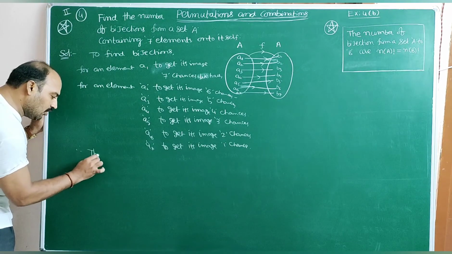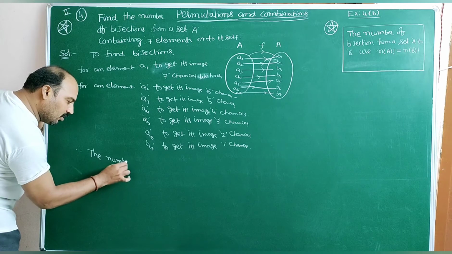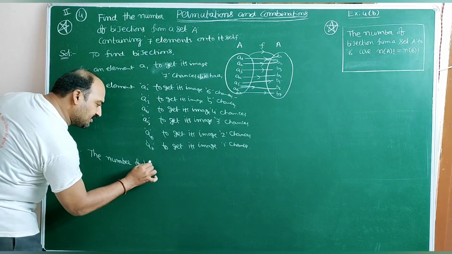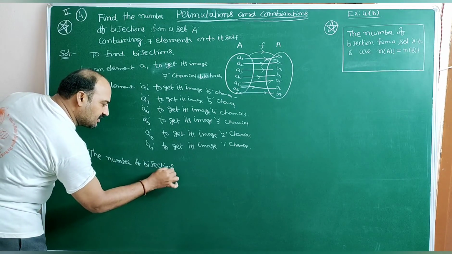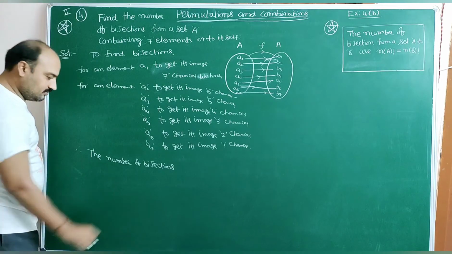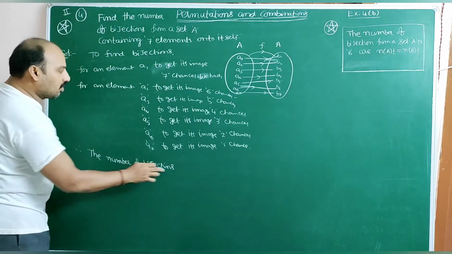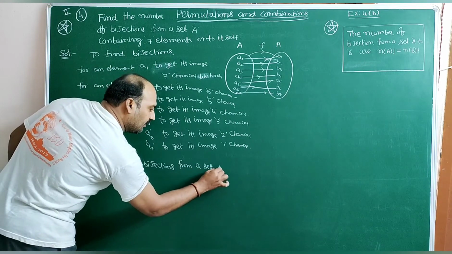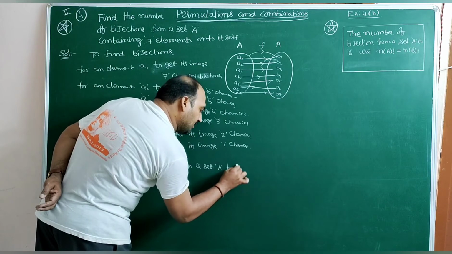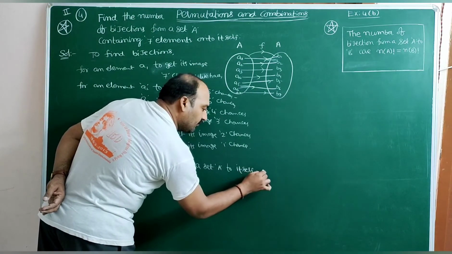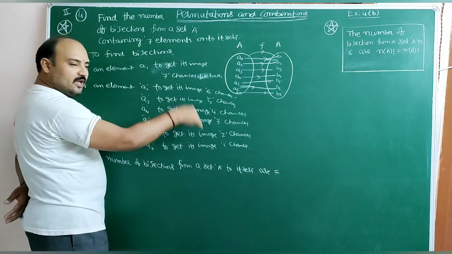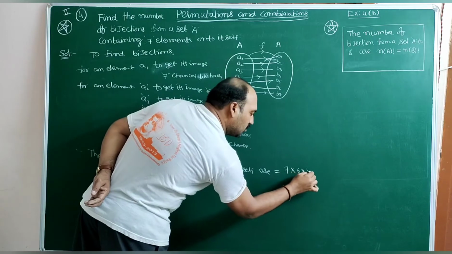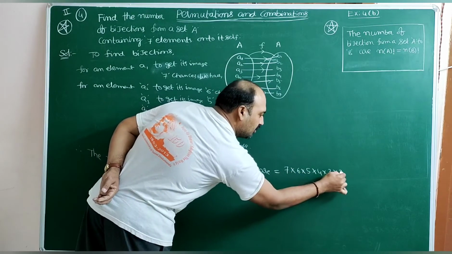Therefore, the number of bijections from a set A to itself, by using the counting principle, is 7 into 6 into 5 into 4 into 3 into 2 into 1.